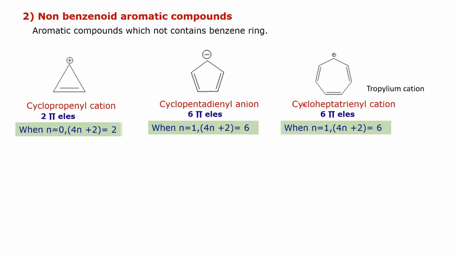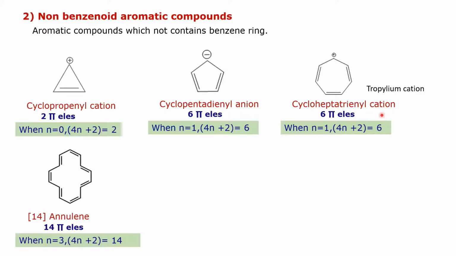Then the next example is cycloheptatrienyl cation. That ion is also known as tropylium cation. In that case also, it is a cyclic planar conjugated system. The carbon is in the sp2 hybridization state, and that system contains 6 pi electrons. When n is equal to 1, 4n plus 2 is equal to 6. Therefore, as it obeys Huckel's rule, that cation is aromatic in nature, but it is a non-benzenoid aromatic compound.